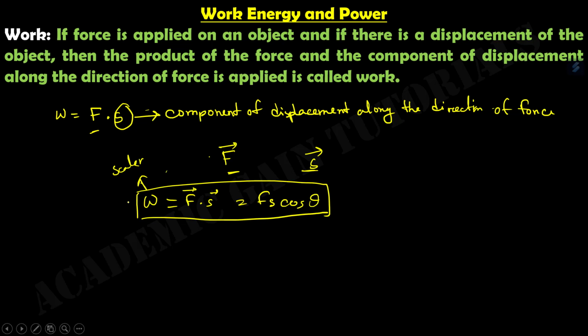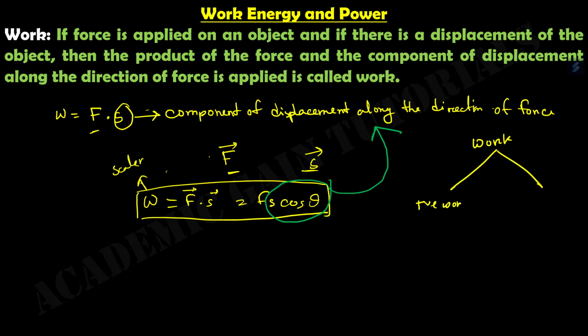The formula of work is F S cos theta, and this S cos theta is known as the component of displacement along the direction of force. So this is the whole scenario. There are two kinds of work: one is positive work, and another one is negative work.